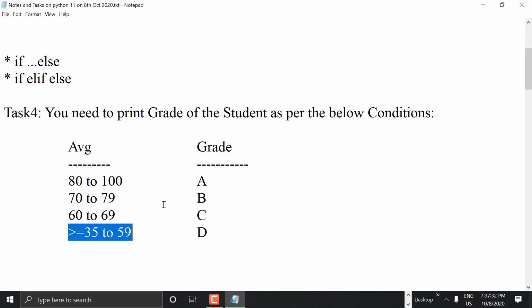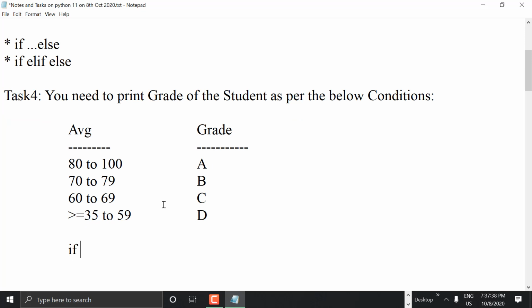So how should you write is: if average greater than or equal to 80 and average less than 100. In this way you need to. Then you have to print grade A, like that you can write.